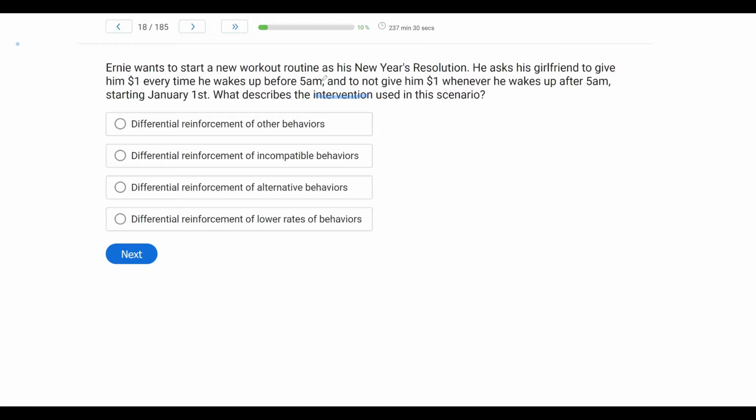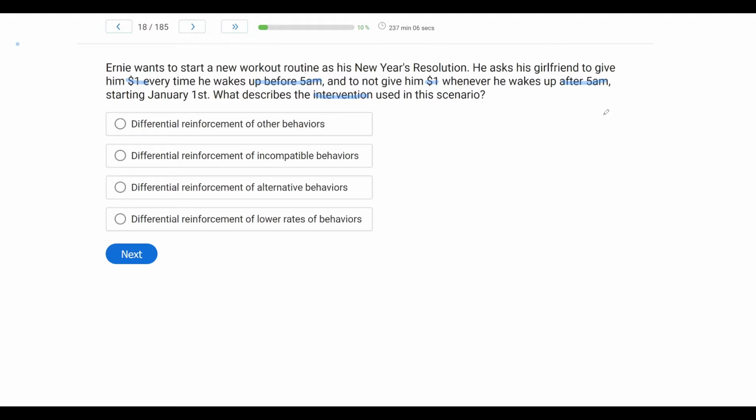We know Ernie is starting a new workout routine. His girlfriend is to give him $1, waking up before 5 a.m. being reinforced, and to not give him $1 whenever he wakes up after 5 a.m. So reinforcement is being withheld when he wakes up after 5 a.m. What do we call that when we reinforce a target behavior and put other behaviors on extinction? Of course, it's differential reinforcement.